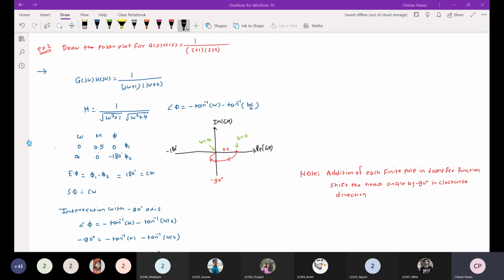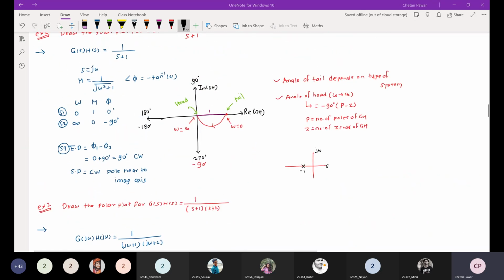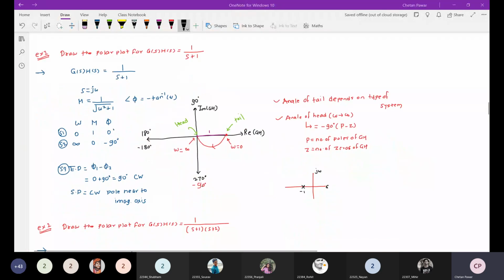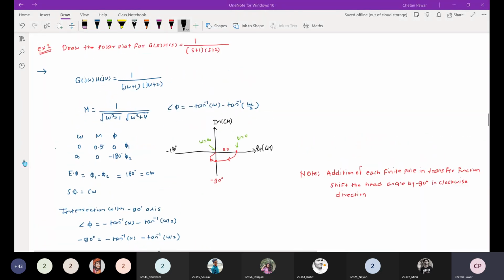But what is the difference between the previous polar plot and this polar plot? Earlier the ending angle was -90 degrees. Now the ending angle is -180 degrees because we have added one finite pole. So what conclusion can we draw here? Addition of each finite pole in a transfer function shifts the head angle by -90 degrees in the clockwise direction.